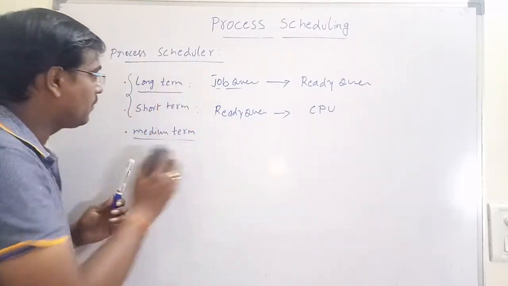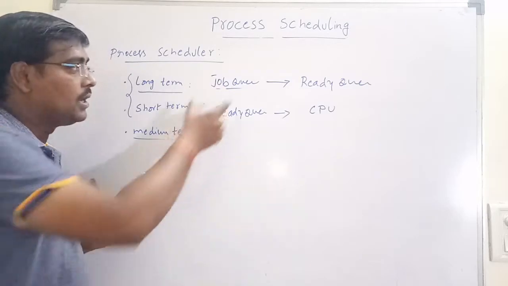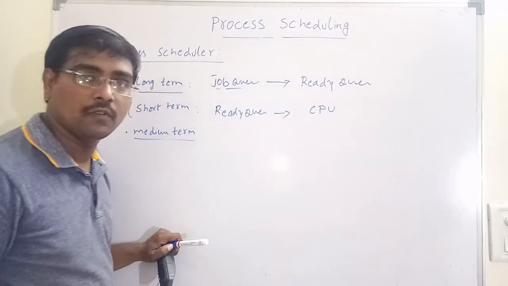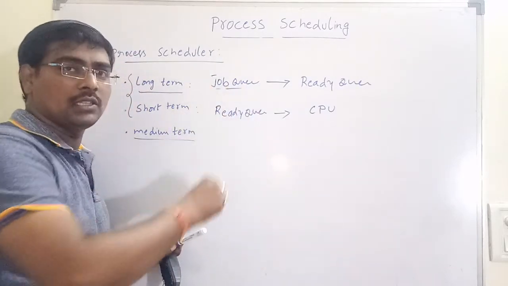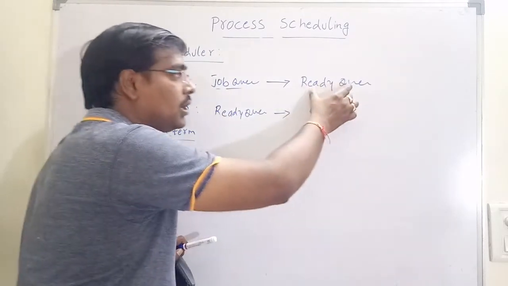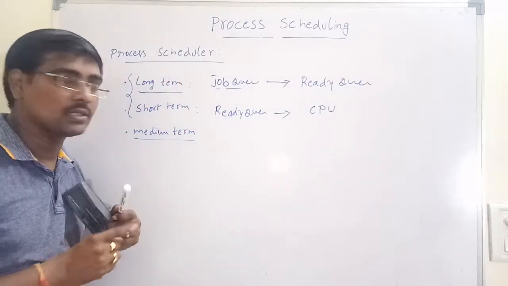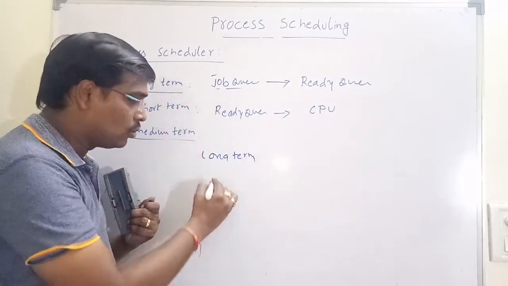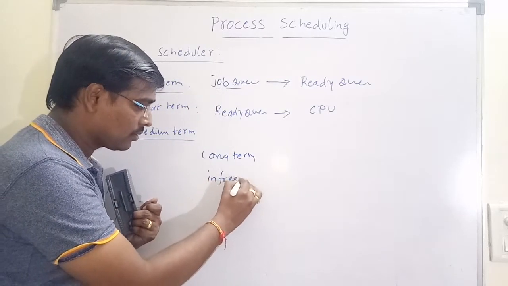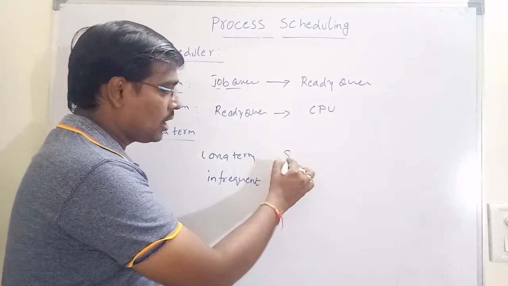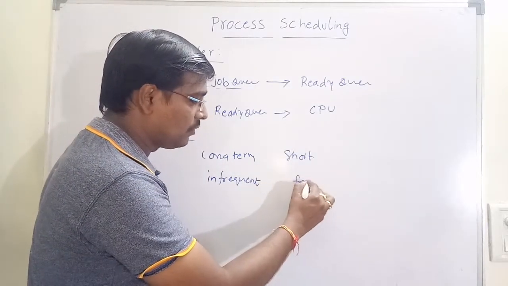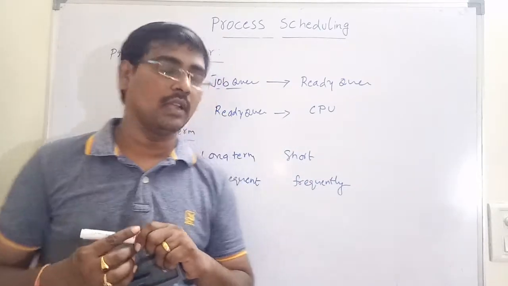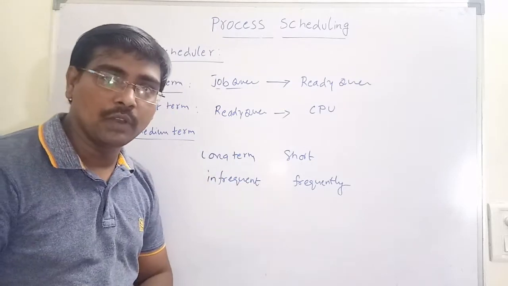Now observe the main difference between long-term and short-term. The size of the job queue is very high compared to the size of the ready queue. Why? The job queue contains all the processes in the system, while the ready queue contains only some set of processes. And the long-term scheduler executes infrequently, whereas the short-term scheduler executes frequently. Why?